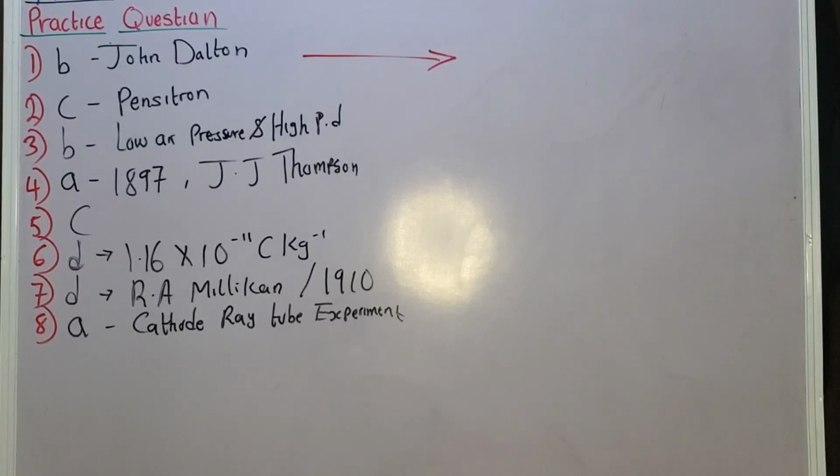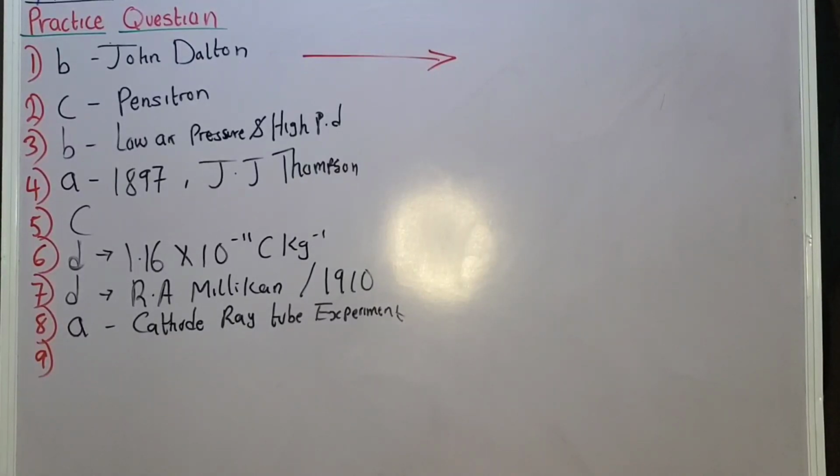The oil drop experiment leads to the discovery of the charge of the electron. And bombardment of atom by alpha particles leads to the discovery of the neutron. So all these are experiments that lead to the discovery of something, but the one that leads to the discovery of the electron is the cathode ray tube experiment. Okay, so that is for question 8. Now let's proceed to question number 9.